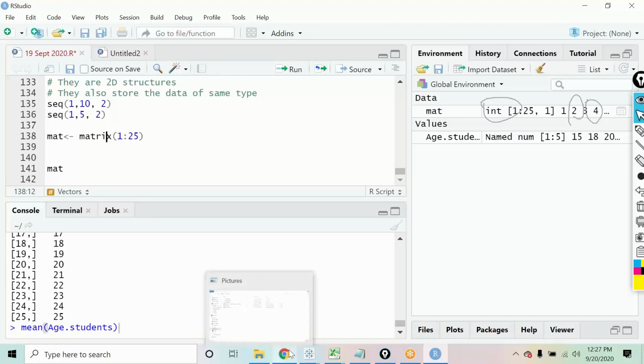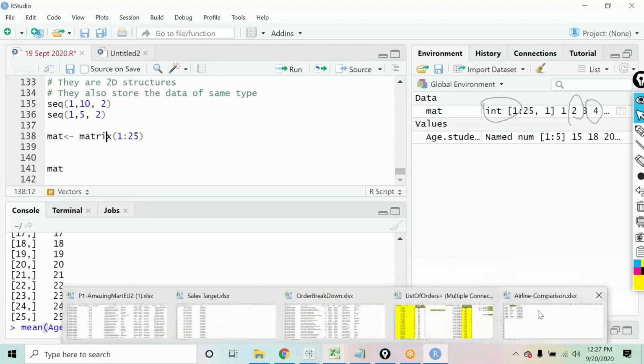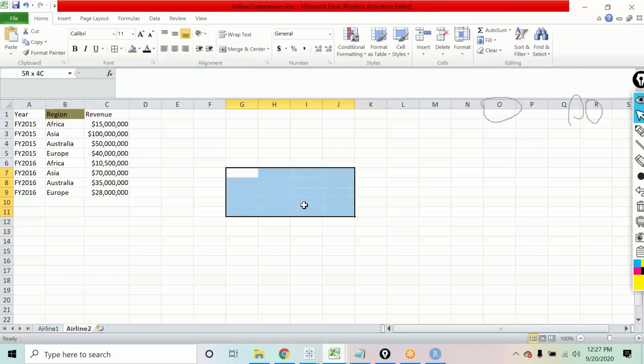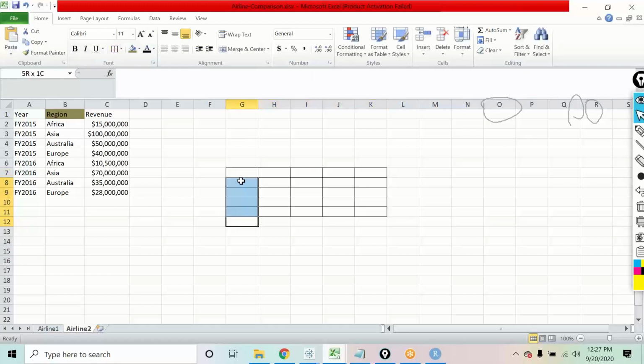So now, as I was saying, a matrix is basically a two-dimensional way of storing the data. Suppose I have a 5x5 matrix, where I have 5 rows and 5 columns. When you define a matrix, it works in the form of rows and columns.